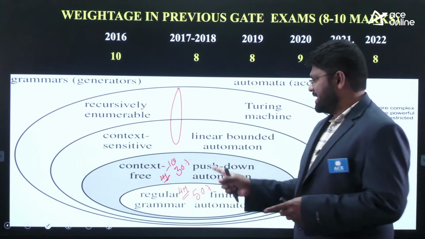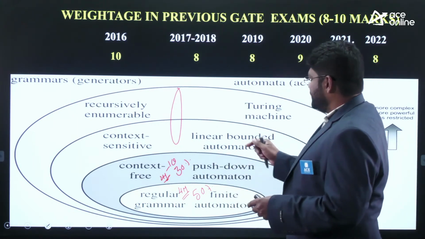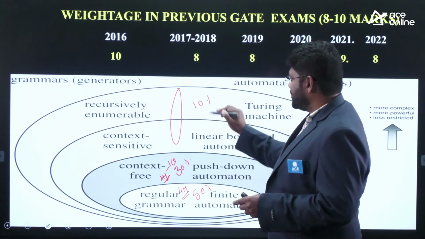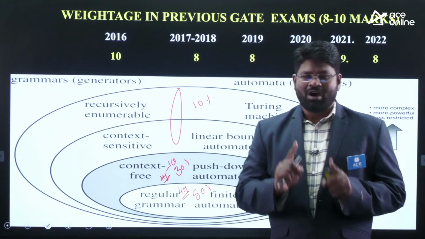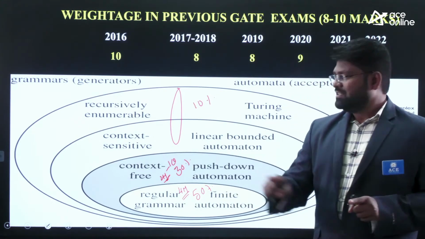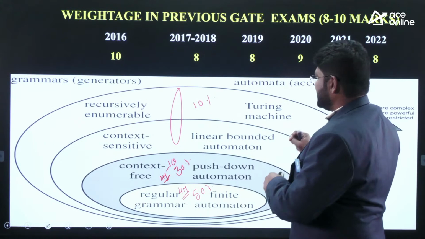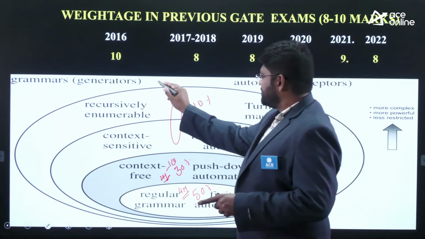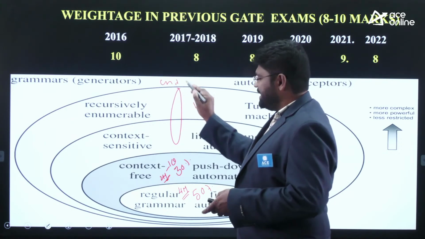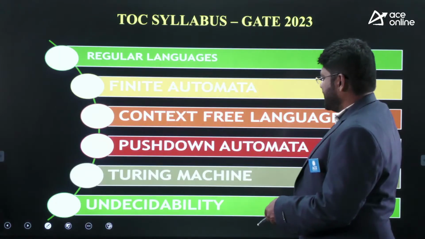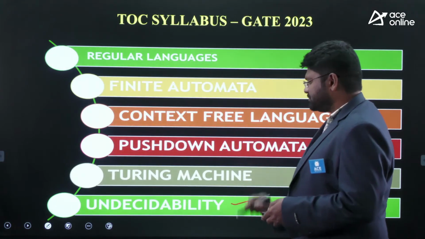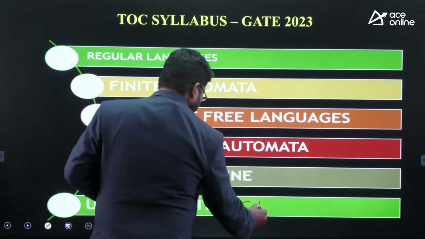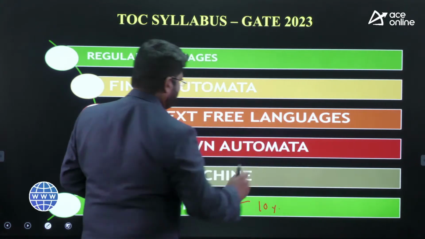You can expect at least one 1-mark question on this area, so I'm putting at least 1 mark, 10% of the weightage, for these titles. Apart from these, there is one more concept, as I mentioned, undecidability. We generally expect 1 question on this area, which is given another 10% of weightage.